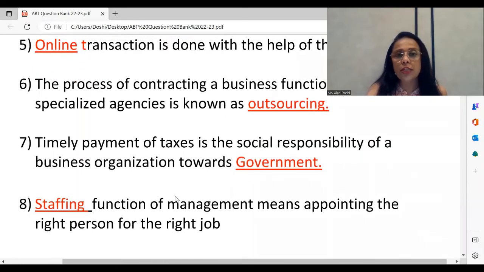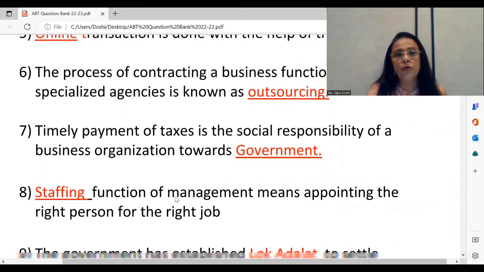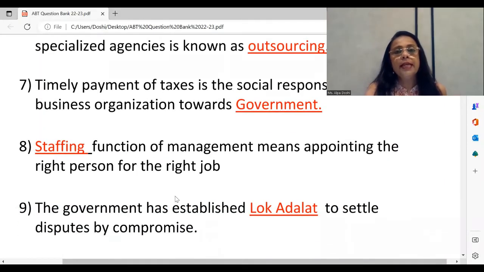So if you're going to see or distinguish between them on the chapter, you will find all of these statements. The next, fill in the blank. The next, complete the sentence.